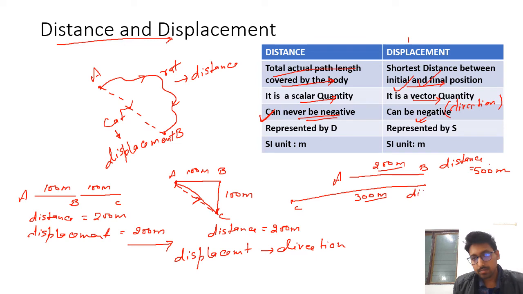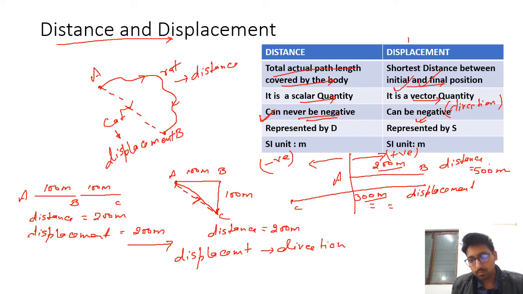And displacement is, since displacement is a vector quantity, if the object moves in this direction it is taken as positive, and if it is moving in the opposite direction it is taken as negative. Therefore, moving in this direction is positive, that means plus 200, and from this point it is moving in the backward direction, therefore it is minus 300, and the result is minus 100.